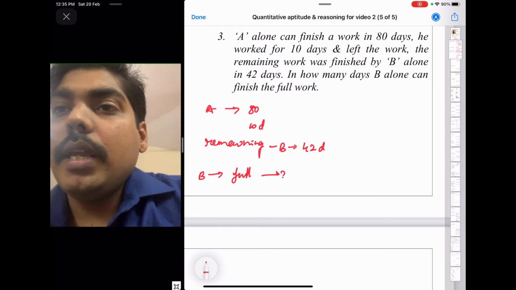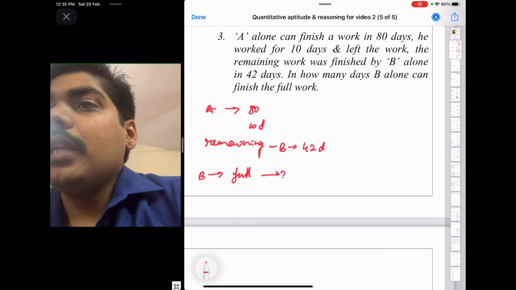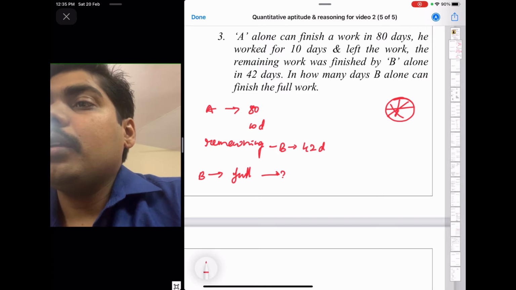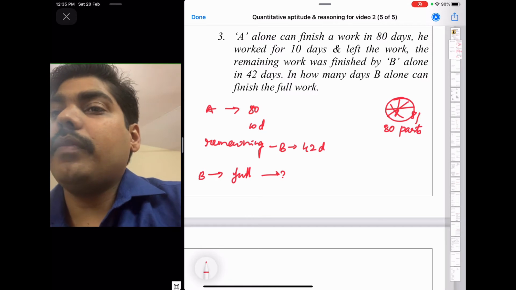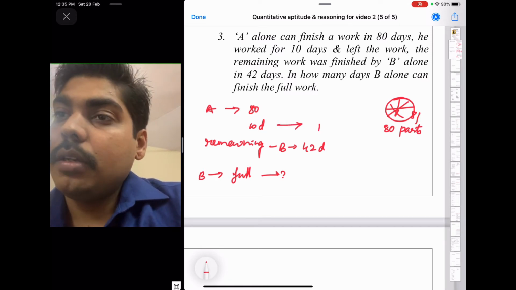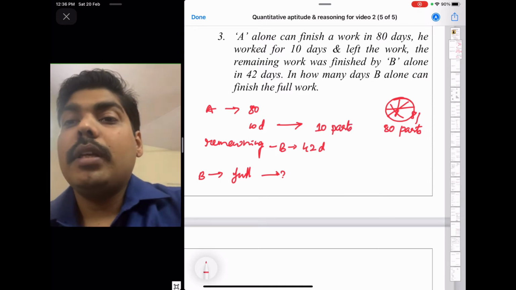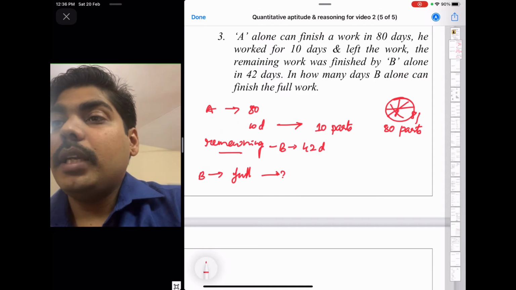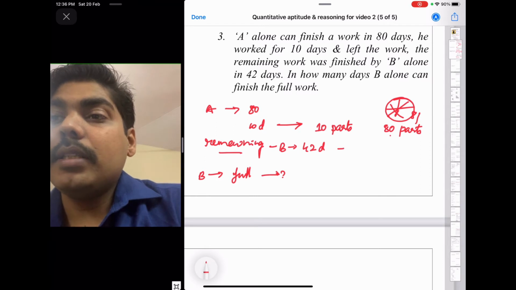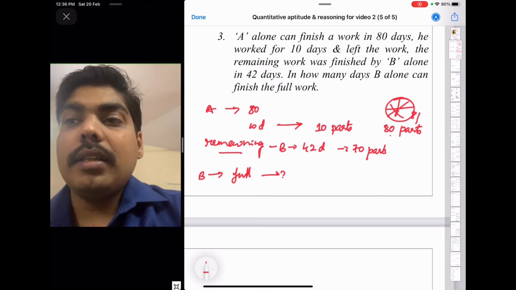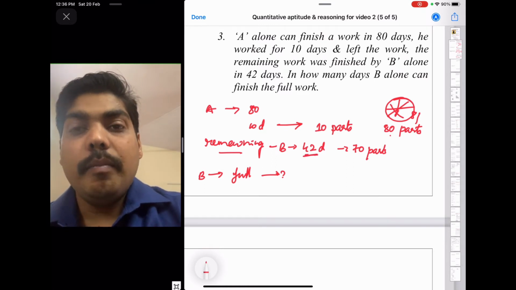Now A finishes the work in 80 days. That means he divided the work into 80 equal parts, and he worked for 10 days. That means he completed 10 parts. In 80 parts, 10 parts are already completed, so the remaining work is 70 parts. The 70 parts are completed in 42 days by B.